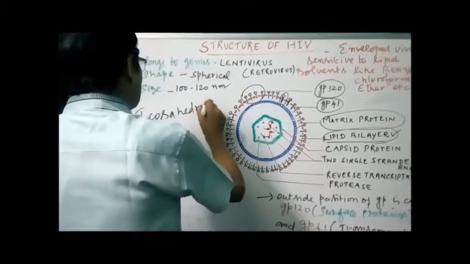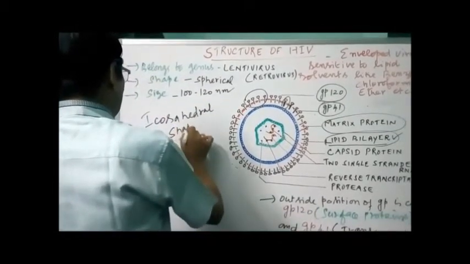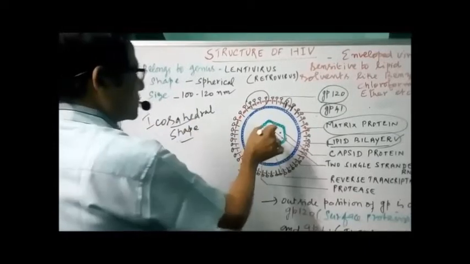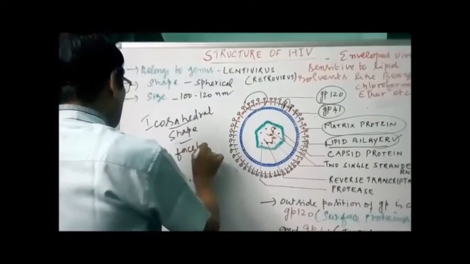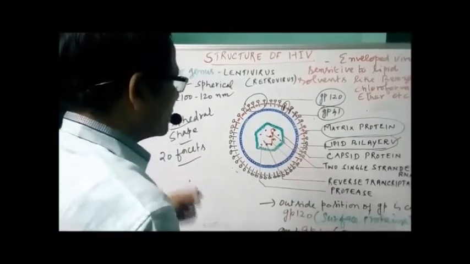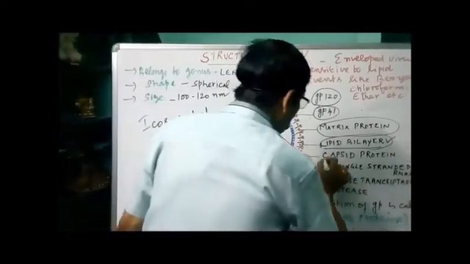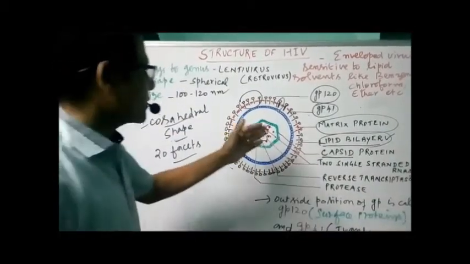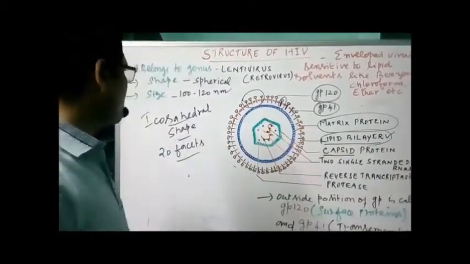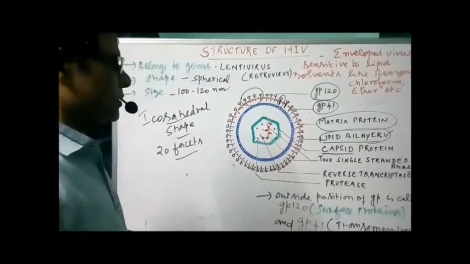That is about the inner capsid. That means it has 20 faces, just like a diamond. We have a capsid core made up of protein, and it has 20 faces.